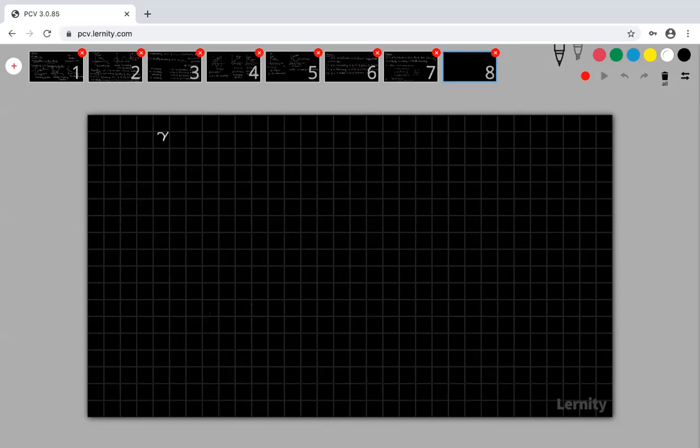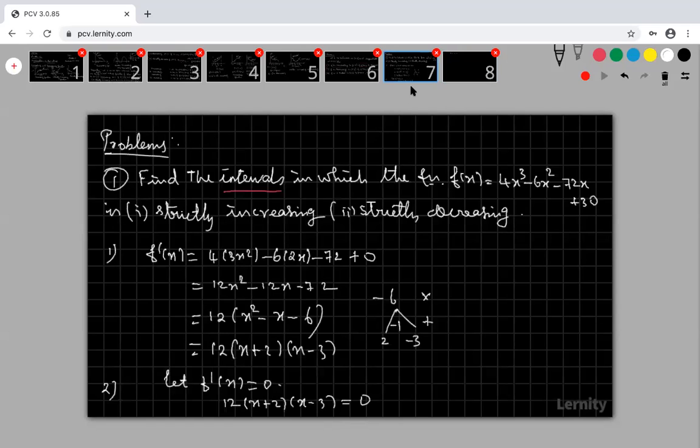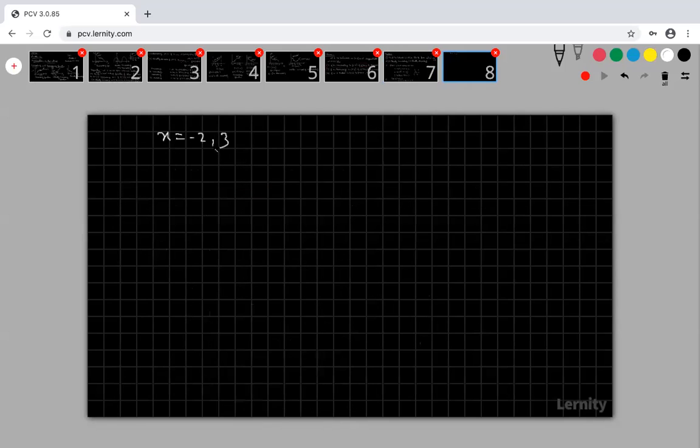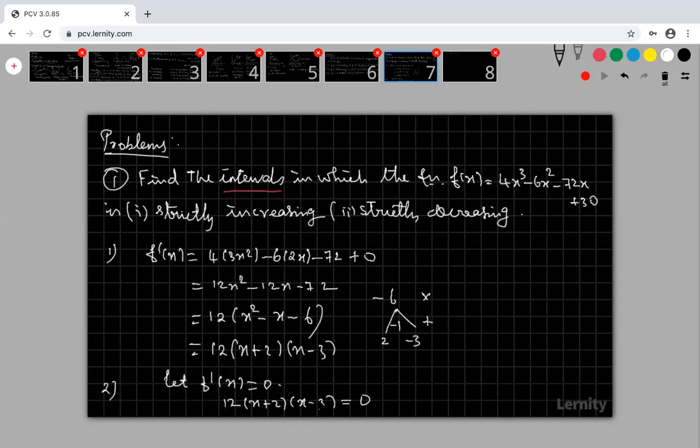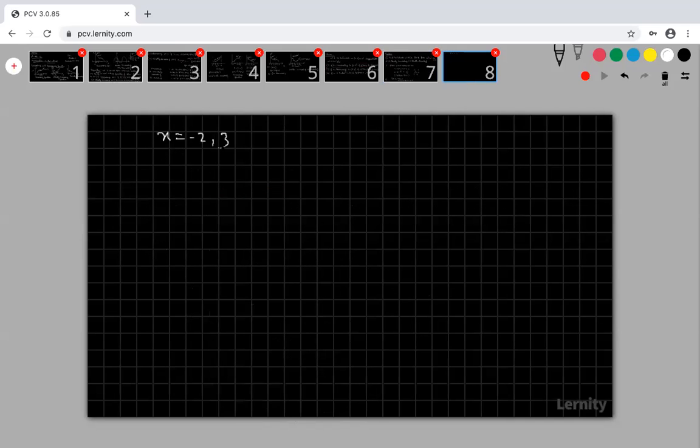It is an equation: x plus 2 equal to 0, x minus 3 equal to 0. I get x equal to minus 2 and x equal to plus 3. Are you okay? Any doubt in getting the values minus 2 and plus 3?